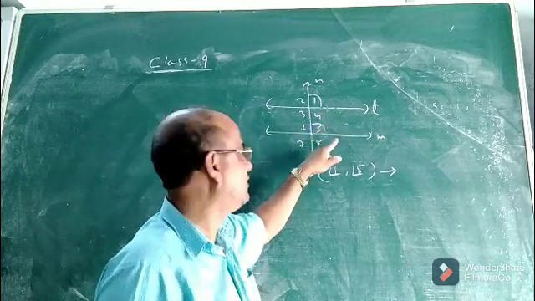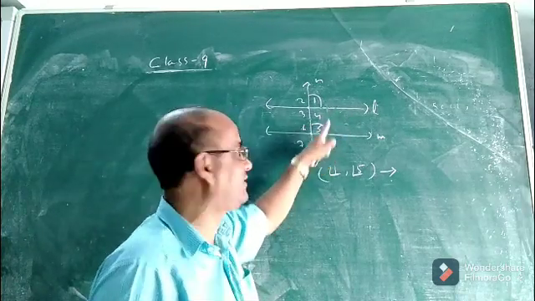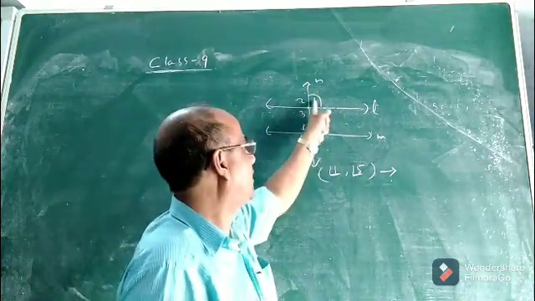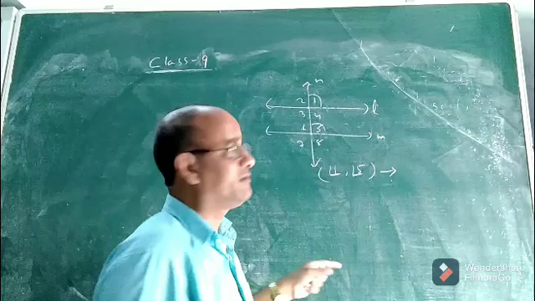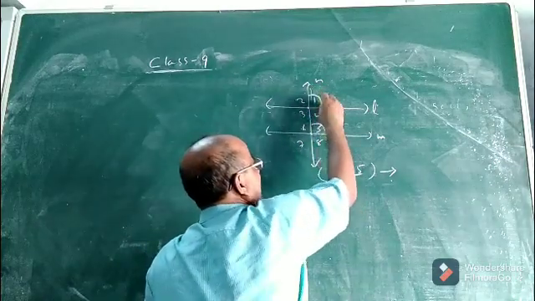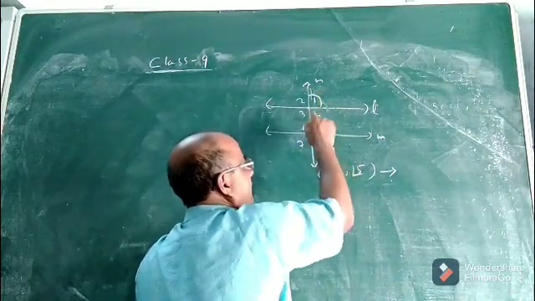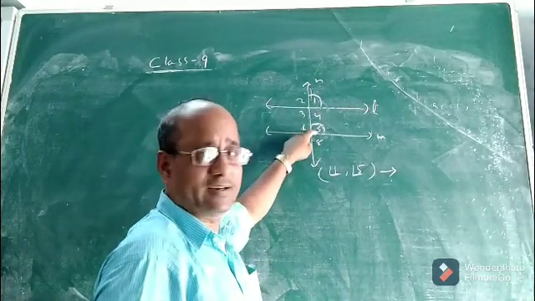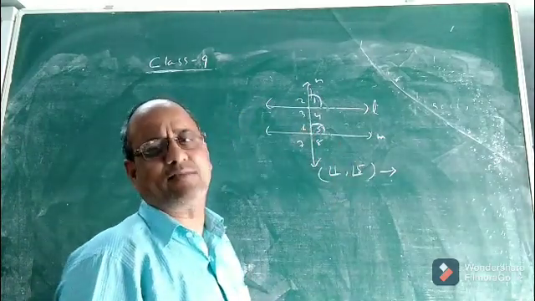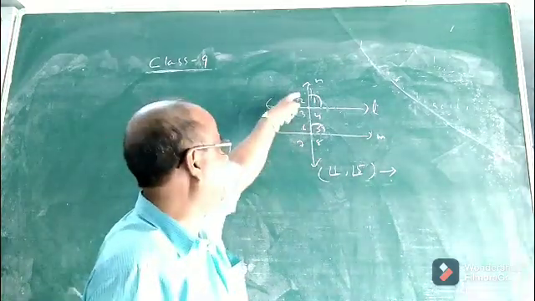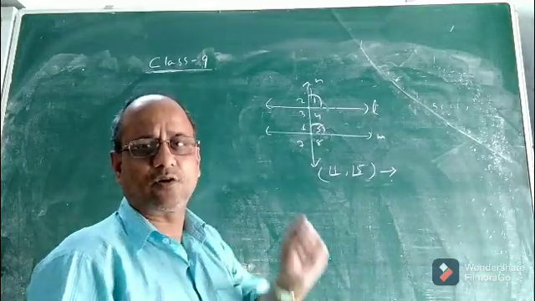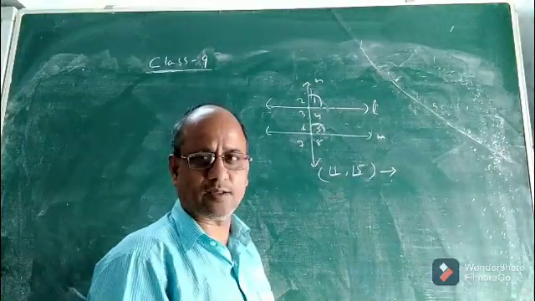Angle 5 is within the parallel lines and angle 1 is outside the parallel lines, but on the same side of the transversal. This is the transversal N. Angles 1 and 5, one is exterior, the other is interior, and the pair is lying on the same side of the transversal N. That is why we call 1 and 5 corresponding angles.